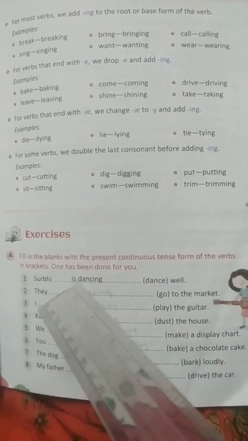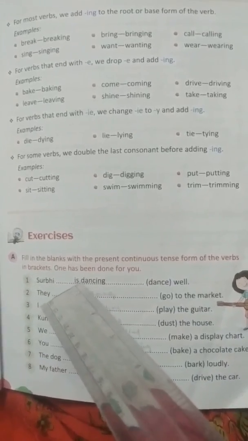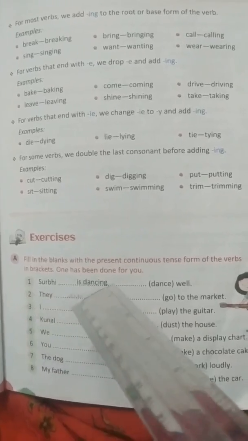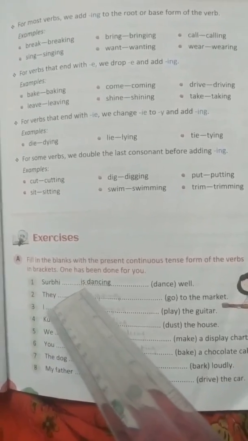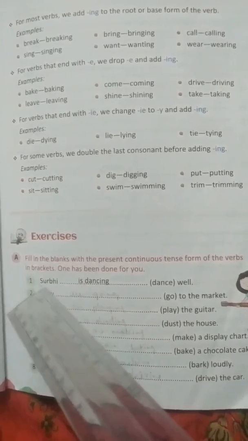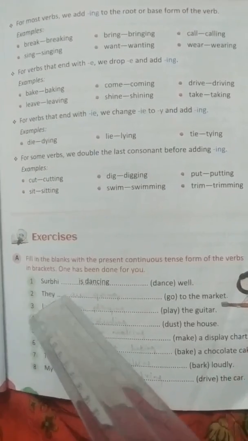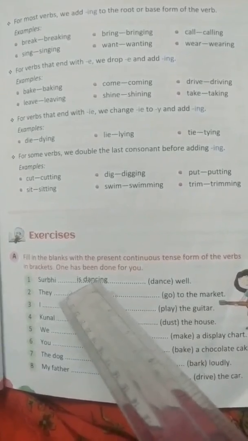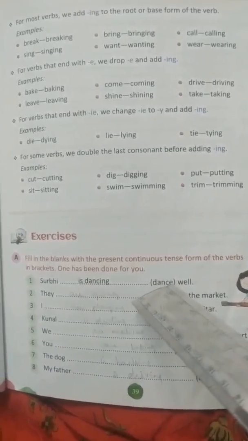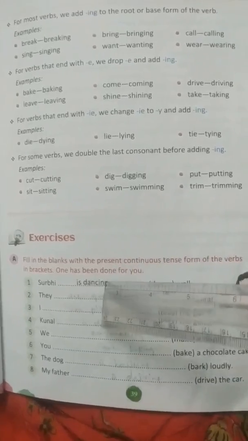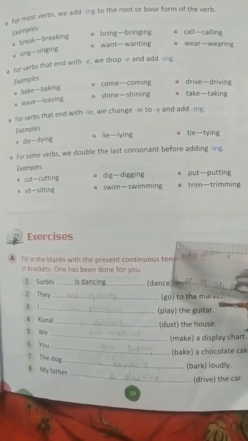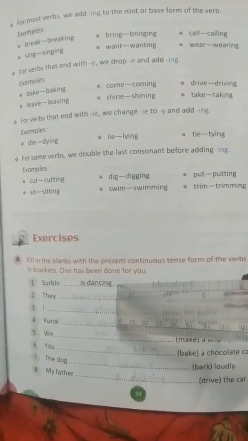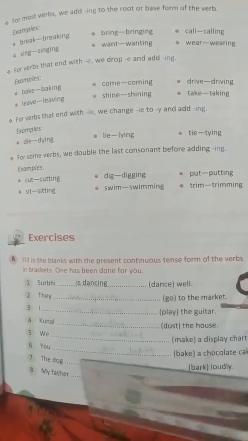So Surbi is, we have to write the helping verb first. Okay, in order to frame the sentence in present continuous, first we have to write the helping verb is. Why are we writing is? Because the subject is a singular noun. Is dancing. We have to write the base form of the verb dance, but dance ends with e. So if you want to add ing, what is the rule? If any verb ends with e, we have to drop the e and add ing. Surbi is dancing well. That's all.